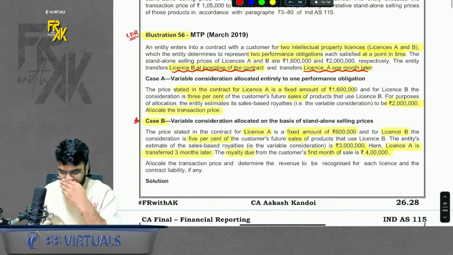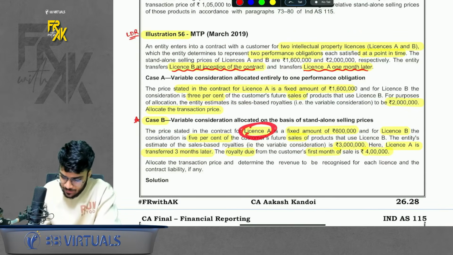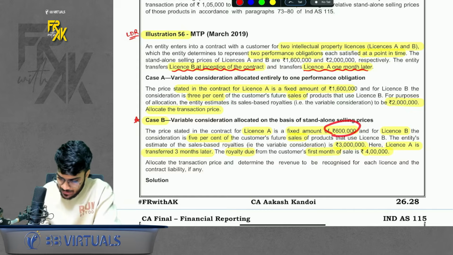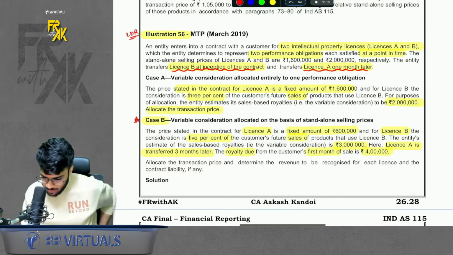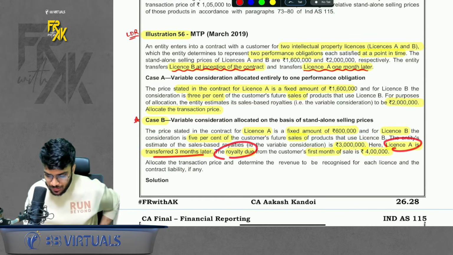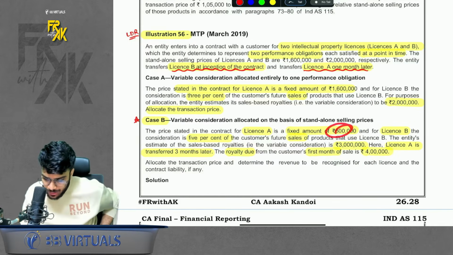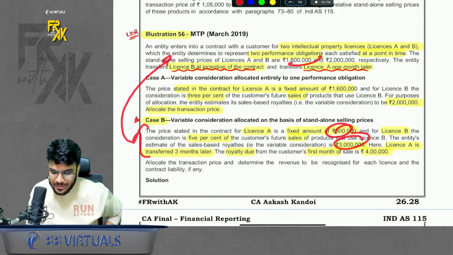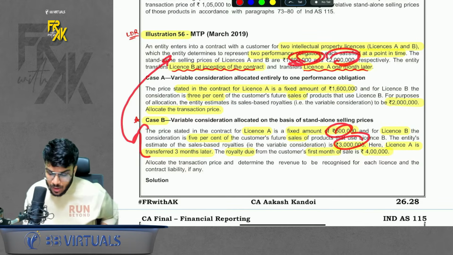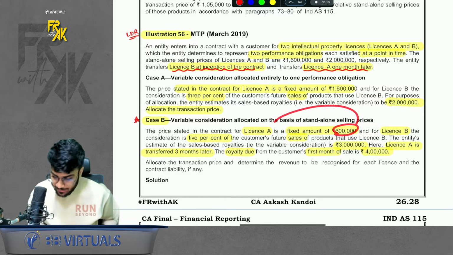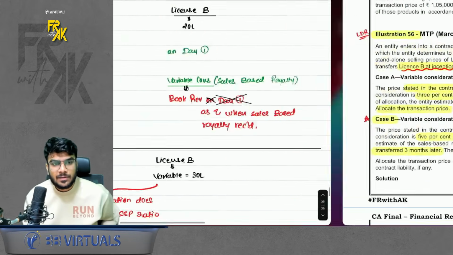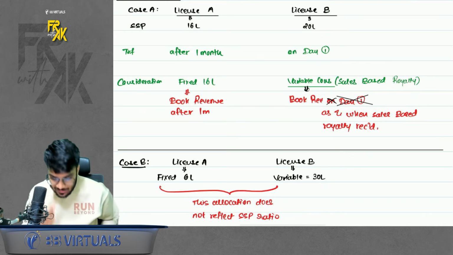Interesting is case B. It says in case B, license A, we are charging a fixed amount of 6 lakhs, and license B, we will charge 5% of sales. Estimated is 30 lakhs. Okay. License A is transferred 3 months later. Royalty of first month is 4 lakhs. In this case, the standard says your allocation given by the contract is not reflecting the SSP. If you see, SSP is 16 and 20, but the contract says 6 lakhs for A and 30 for B. So it is clearly showing that this allocation given in the contract is not depicting the SSP ratio.